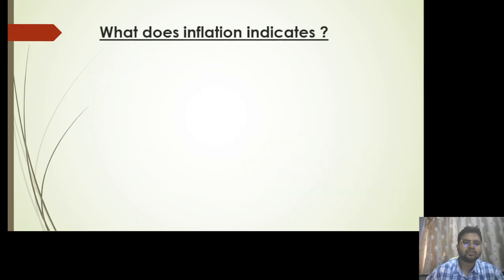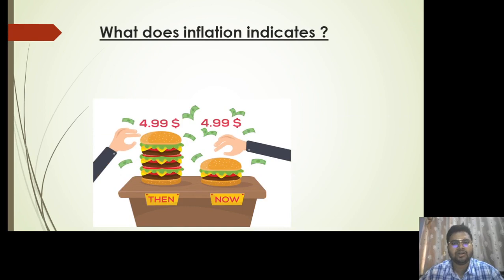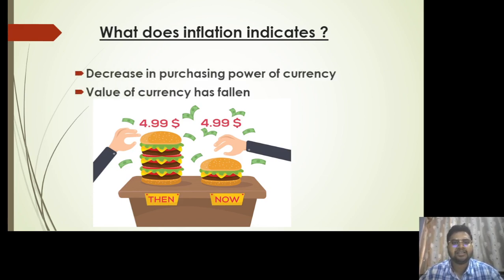Okay, so now what does inflation indicate? Let us take another example. Suppose you go to McDonald's with $5 in the year 2016. In 2016, with that $5, you bought a jumbo size burger. But now in the current year of 2022, with the same amount of $5, you would not be able to buy the same burger size, right? Or the jumbo burger. So what does that mean? It means there is a decrease in the purchasing power of the currency, or the value of the currency has fallen, since we are not getting the same amount of product with the same currency.